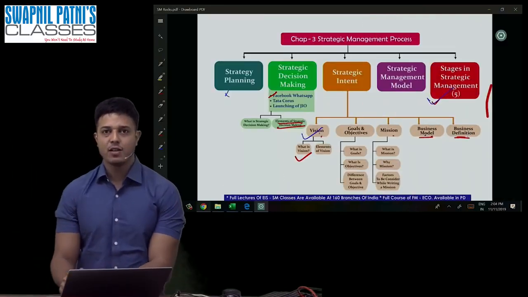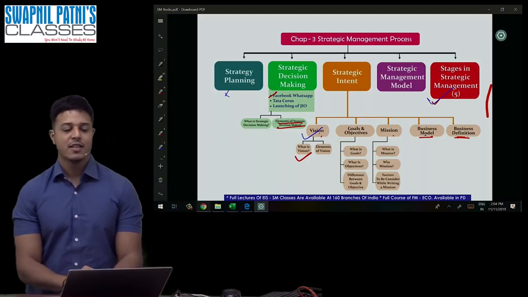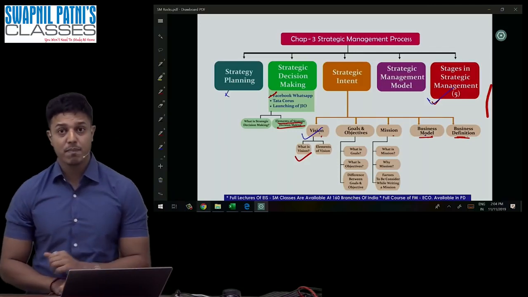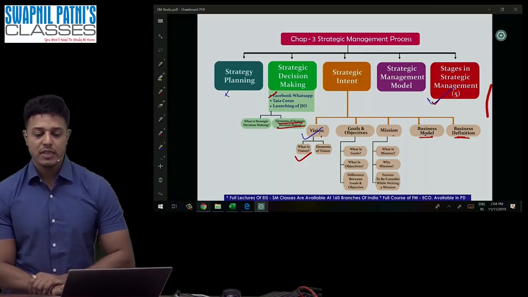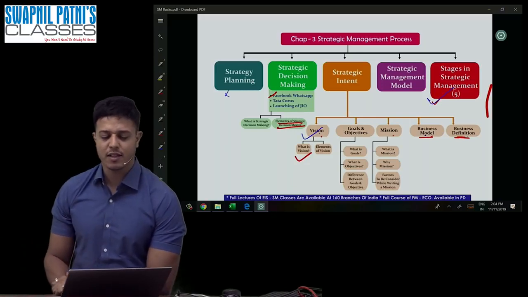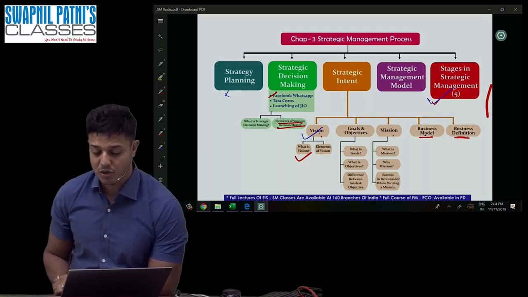Hey guys, welcome back. So we are moving on to chapter number 3. Chapter number 3 is broken down into 5 parts: strategy planning, strategy decision making, strategic intent, strategic management model, and strategy stages in strategic management. So these are the 5 points. The first point is not that important, but the remaining 4 points are actually important and can be asked in the examination.